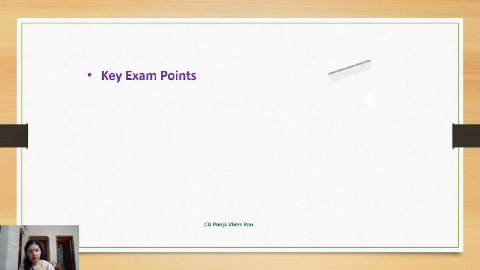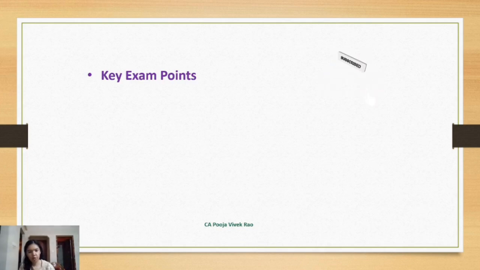So the next point is about presentation. Presentation matters a lot. ICAI checks whether you can prepare financial statements as per Schedule 3 Division 1. For CA Inter level, the Schedule 3 Division 1 format is applicable. So please learn this format correctly.